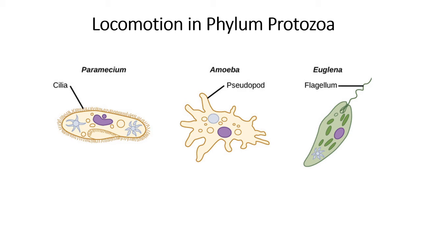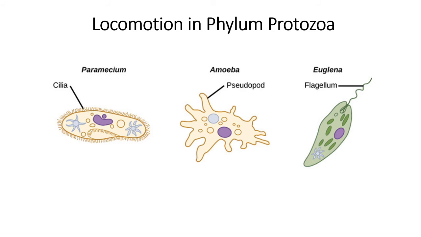They have a special strong hair-like organelle called flagellum. So with the help of this flagellum, they can move rapidly from one place to another by zigzag movement of the flagellum. So these are the different locomotory organs which we observe in protozoan animals. They can use these locomotory organs for locomotion, that is, to move from one place to another place.